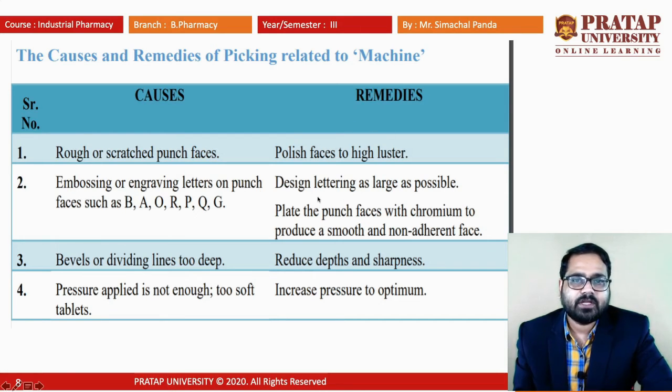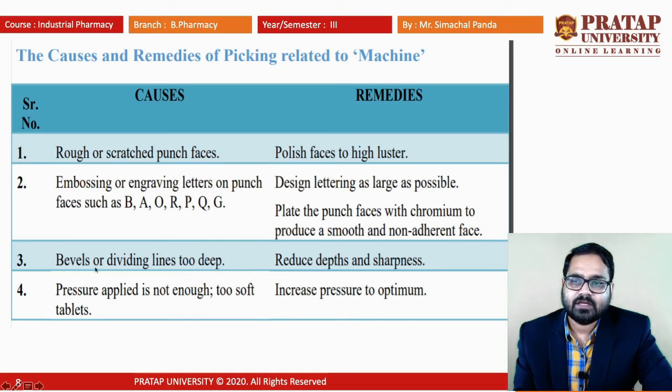So what are the remedies? Whenever we are designing this impression, we must avoid letters like B, A, O, R, P, Q, like D. These are the different letters which can lead to picking defects. So the punch face must be chromium plated, and this must produce a smooth and non-adherent face, so that there is less chance of the picking effect.